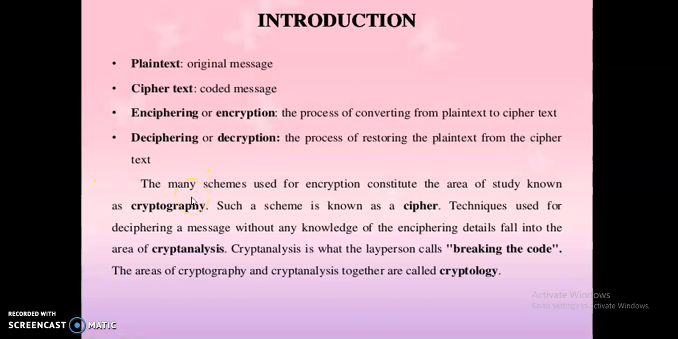There are many schemes used for encryption, which constitute the area known as cryptography. Such a scheme is known as a cipher. Techniques used for deciphering a message without any knowledge of the enciphering details fall into the area of cryptanalysis. Because the sender sends the message in encrypted format, the intruders want to steal the message, that means deciphering the message. That's called cryptanalysis, which is what the layperson calls breaking the code. The areas of cryptography and cryptanalysis together are called cryptology.